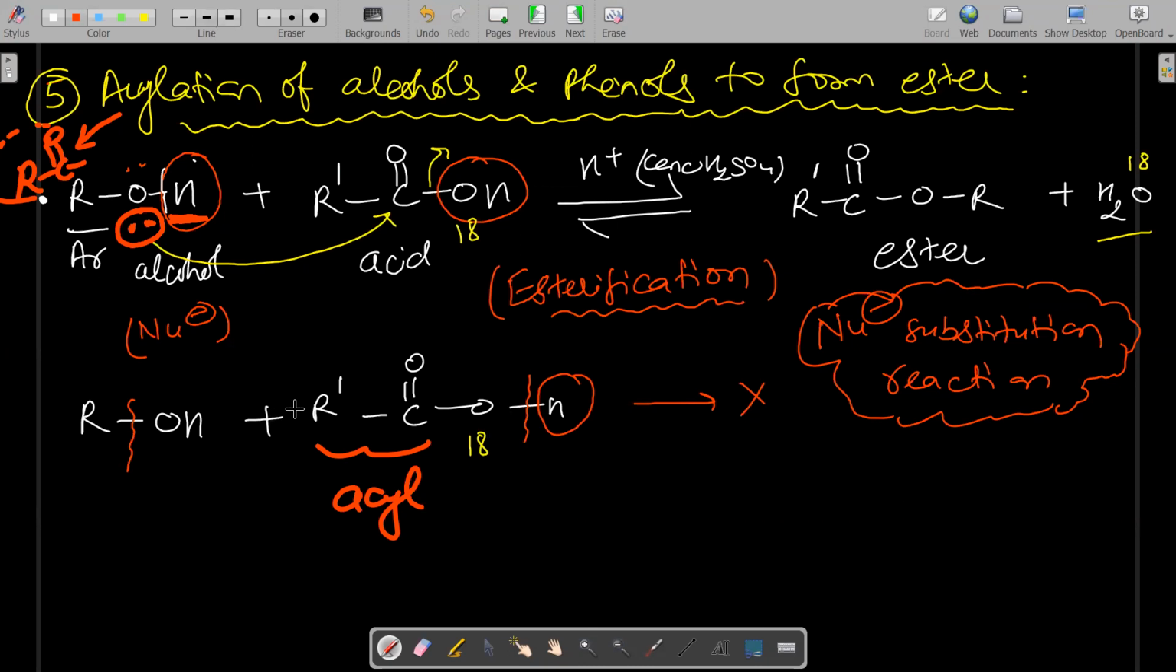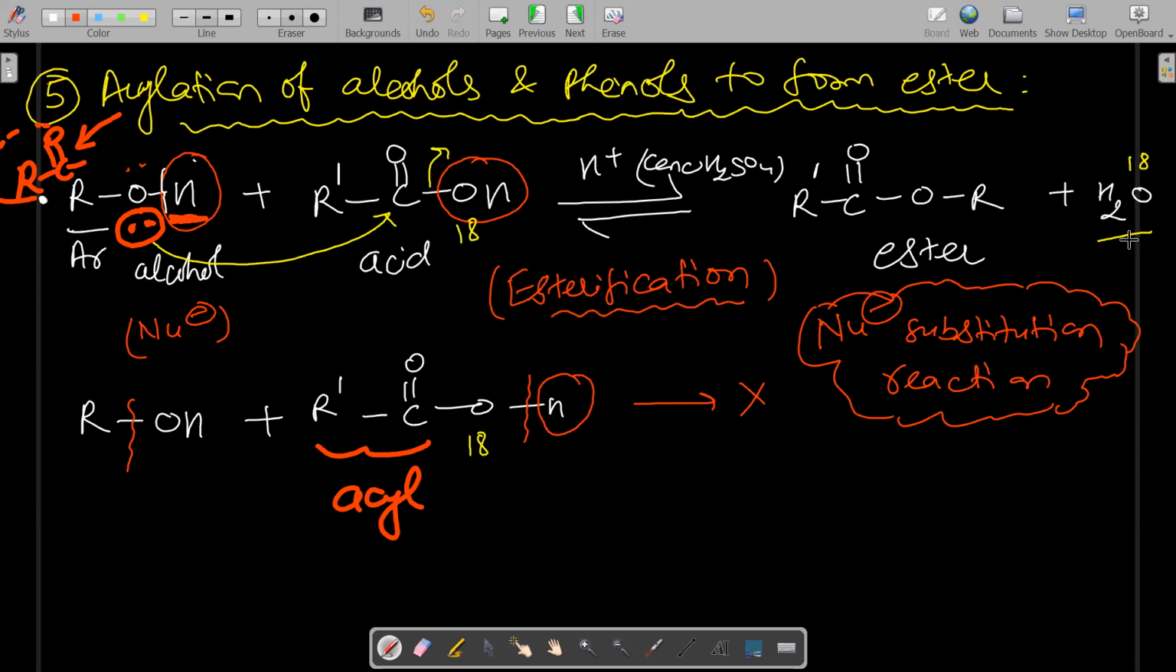So alcohol undergoes the acylation reaction with carboxylic acid, and you have already read this reaction in class 10th also. This type of reaction is also called an esterification reaction. All of you know what an esterification reaction is? It is the reaction between alcohol and carboxylic acid in the presence of concentrated sulfuric acid to form ester.